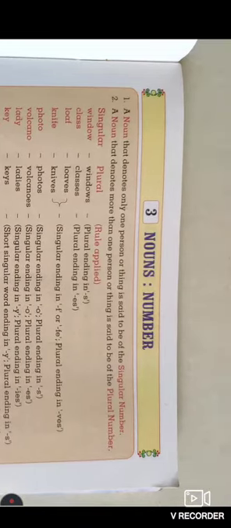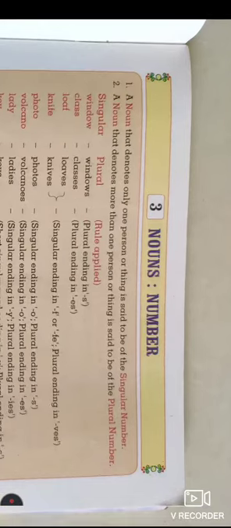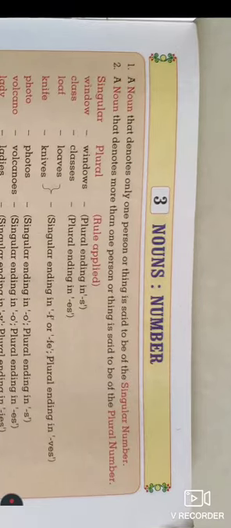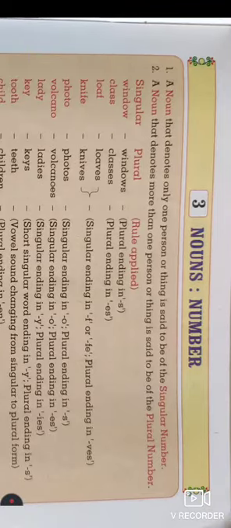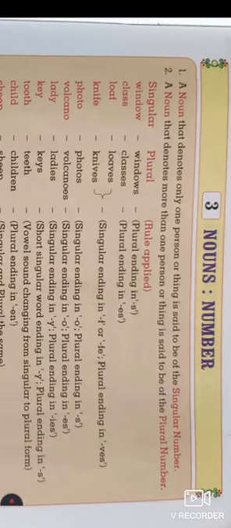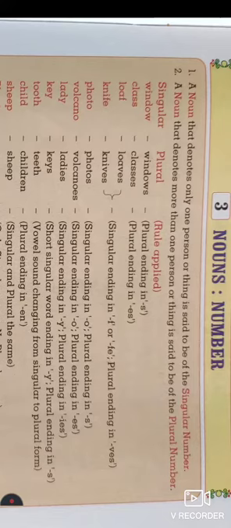Let us continue with this third lesson, that is the noun number. So here are the nouns, and we use them differently as numbers. The noun that denotes only one person or a thing is said to be singular number. Another definition of a plural number is a noun that denotes more than one person or a thing is said to be the plural number. So here are some nouns given in the singular and plural form.